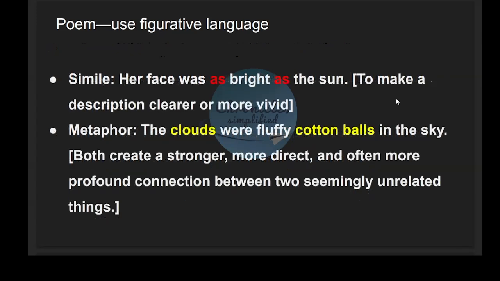Simile and metaphor both create a stronger, more direct, and often more profound connection between two seemingly unrelated things. But simile uses connecting words like "as", but metaphor, without those connecting words, makes a direct comparison.